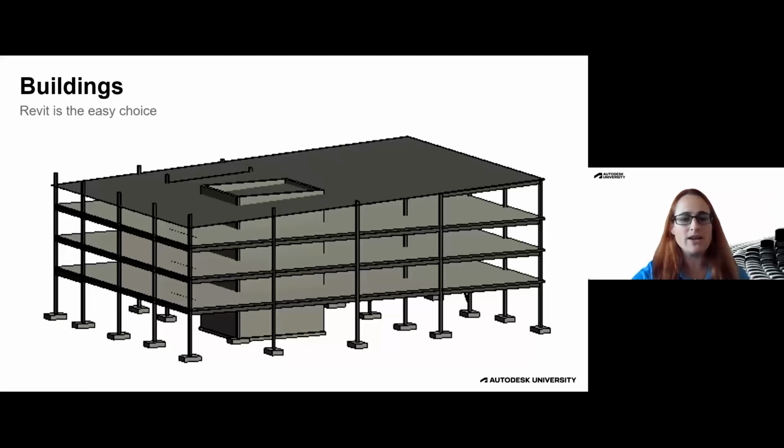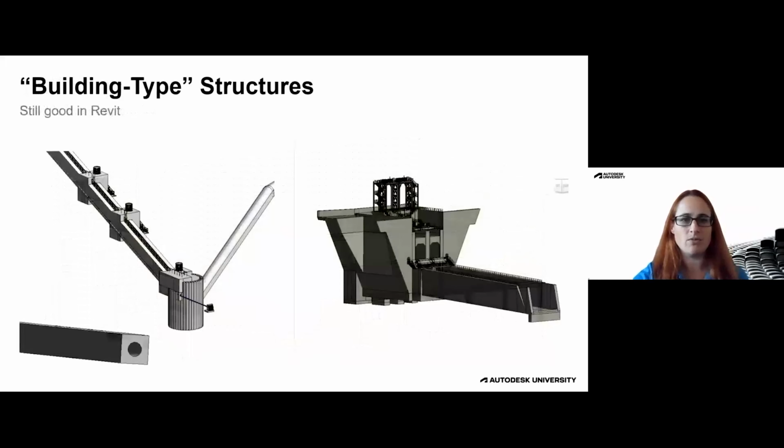But if you expand that concept a little bit more, I've been using this term building type structures. What you're seeing here is a couple of projects that we've done in Revit that are clearly not buildings. They are structures, but they were modeled with building type elements. In Revit, beams, columns, foundations, floors, these out of the box elements and tools can be put together in different geometries that are not a building, but are kind of like a building.